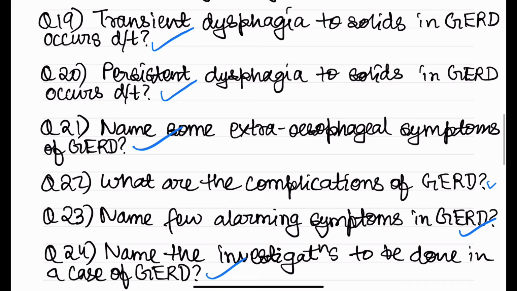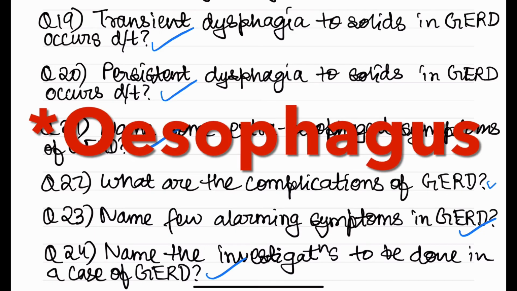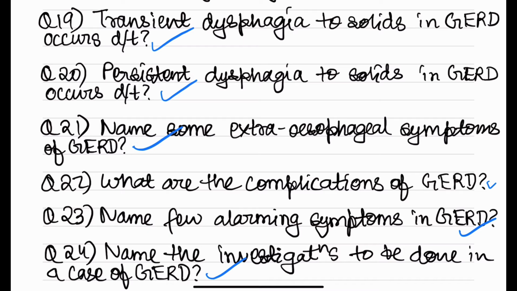Now coming to the complications of gastroesophageal reflux disease, so we will think first the acid goes into the esophagus, right? So it can cause reflux esophagitis and it can lead to esophageal ulcer. Because of esophageal ulcer there can be bleeding, so it can lead to iron deficiency anemia due to the blood loss. Then also it can lead to formation of carcinoma of the esophagus, and there is Barrett's esophagus also. Apart from that, because of recurrent aspiration there can be aspiration pneumonia also.